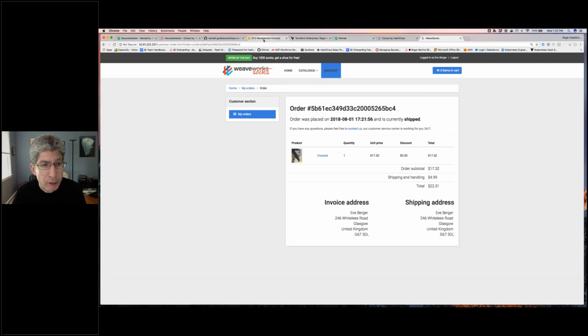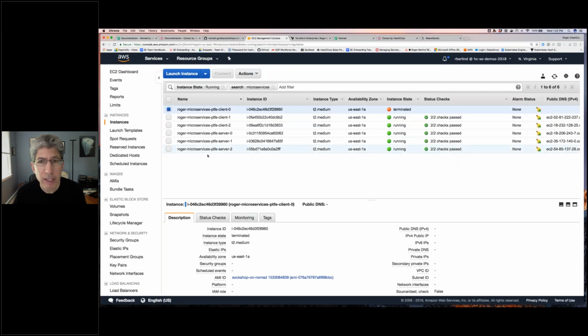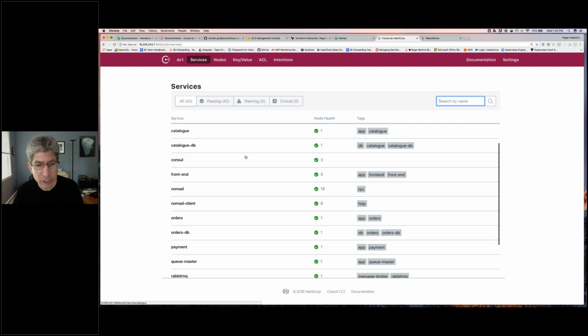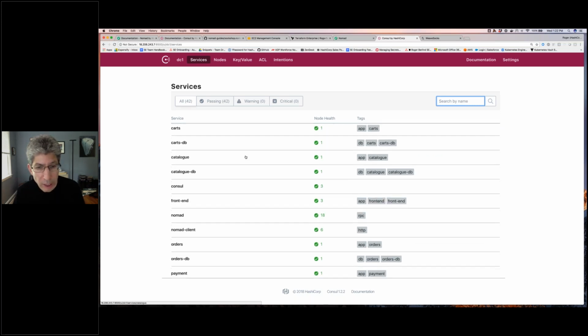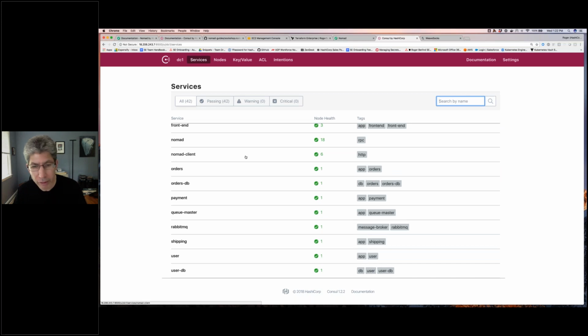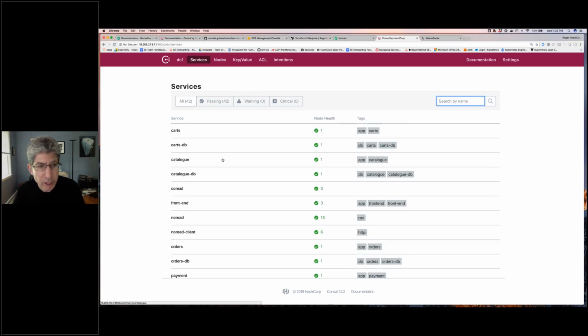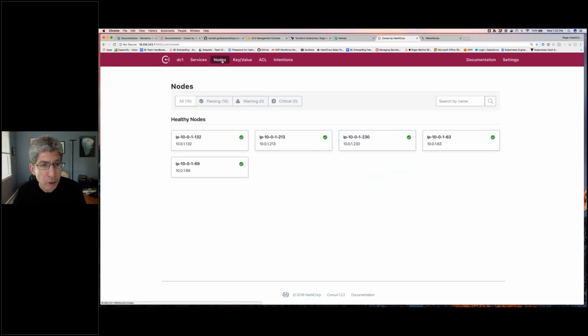Now, the only other thing that I'd like to show during the demo, unless I forgot something, well, console, here's the console. We see all the services. I should have shown this earlier, but all the services are currently running. This won't necessarily record the fact that there are failures because I'm not telling Consul how many instances there should be of anything, but everything is currently up and running. I can look at my nodes. I mean, one of the nodes has been terminated, right? So now this shows 5 nodes. It would have shown 6 nodes if I had shown this to you earlier.